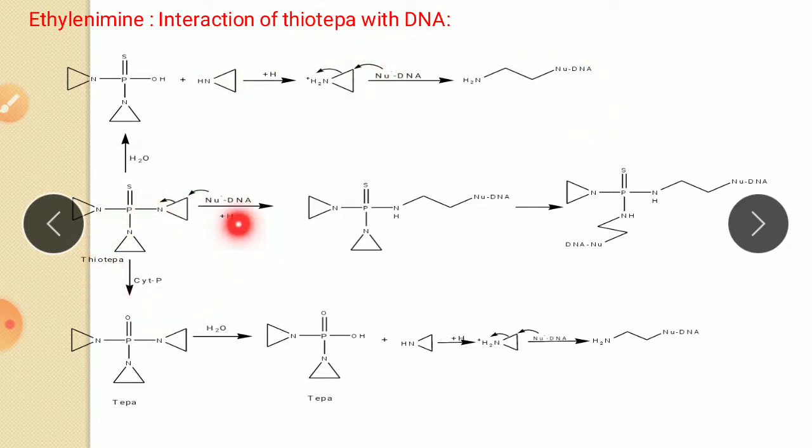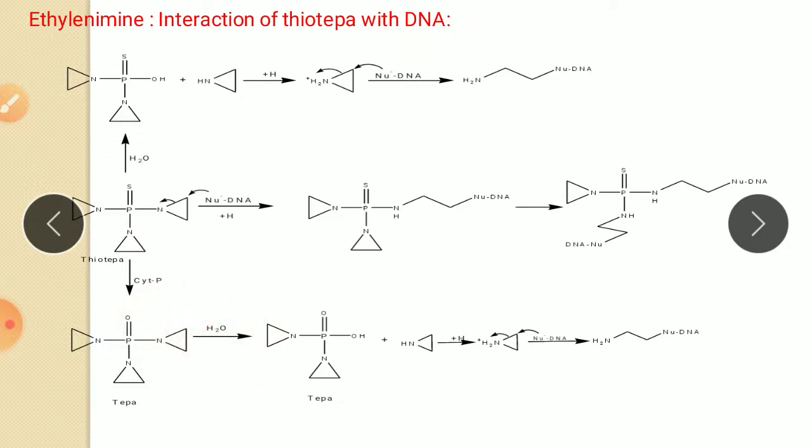Similarly, there is an enzyme, cytochrome P450, which causes oxidation. In thiotepa there is a sulfur, but after oxidation it is converted into oxygen. By the enzyme cytochrome P450, this sulfur is converted into oxygen. Again the same reaction takes place as above, that is hydrolysis.